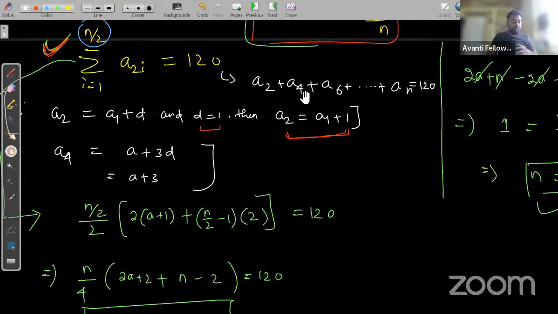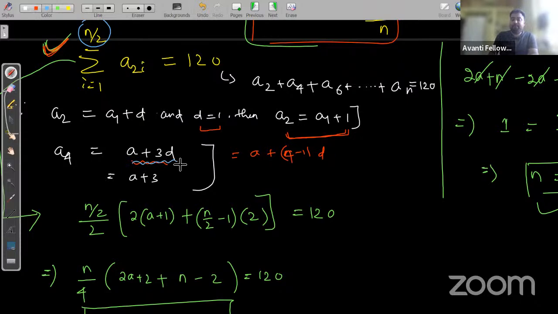We need to find the common difference. The first term is A2 and the second term is A4, so to find the common difference we must find A4. What is A4 here? A4 is A plus n minus 1 into D, that is 4 minus 1 into D, so A plus 3D. Yes or no?